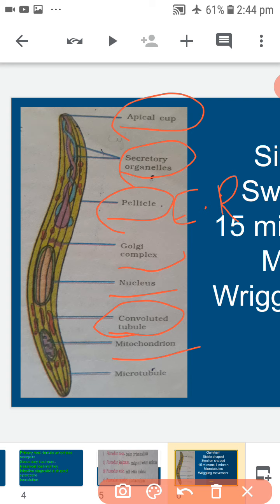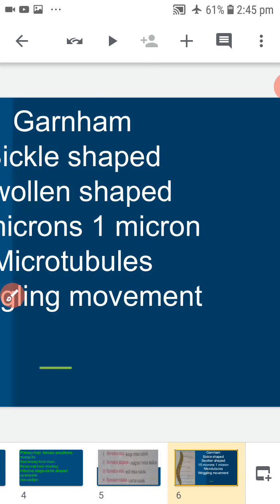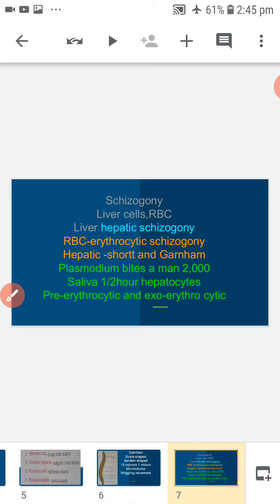The life cycle of Plasmodium is completed in two hosts. Primary host, female Anopheles mosquito, and secondary host, man. Life cycle of Plasmodium in man.